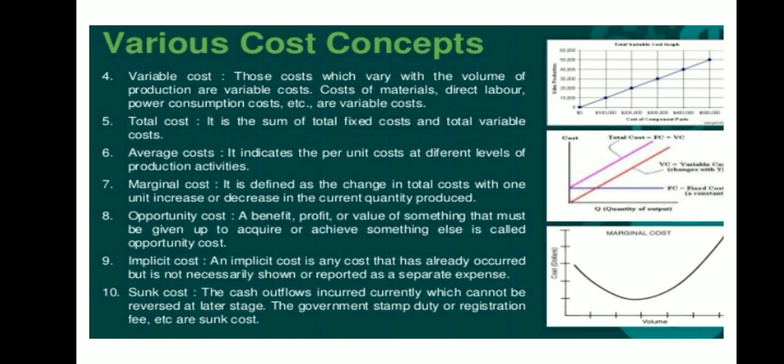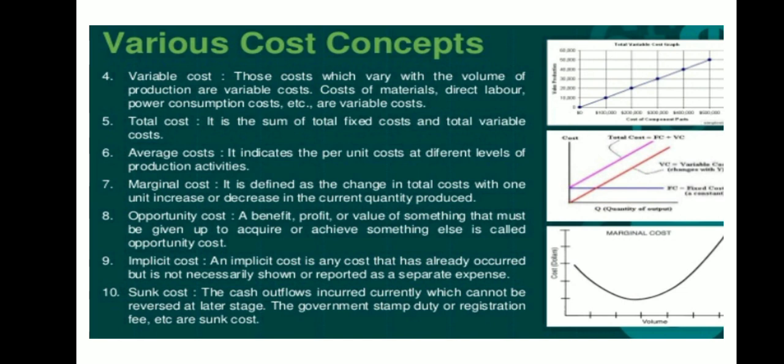The cost is increasing. It means that if the production is lower, the cost incurred will also be lower. As and when the production is rising from 10,000 to 60,000, you can see the cost is also rising. It varies with the production. The examples are raw material, right? As and when you produce more, you require more raw material. As a result, raw material is variable cost.